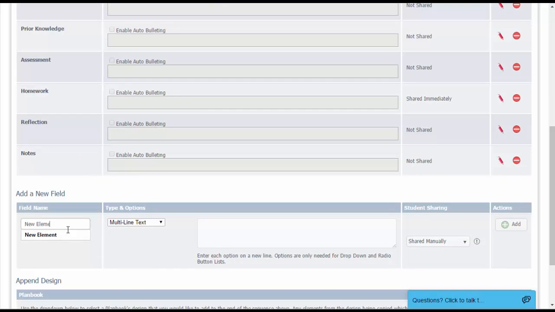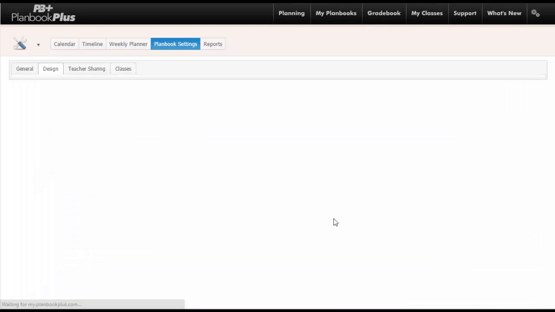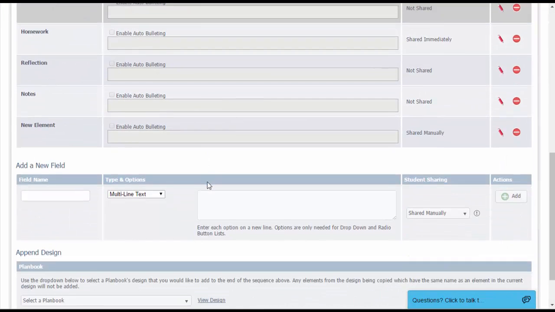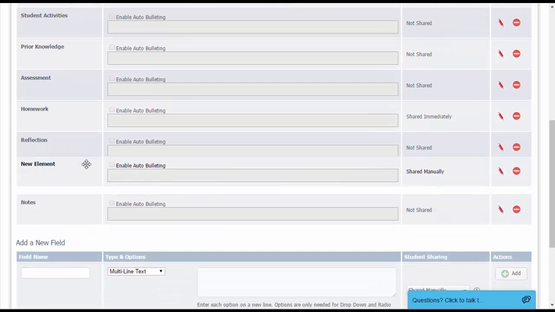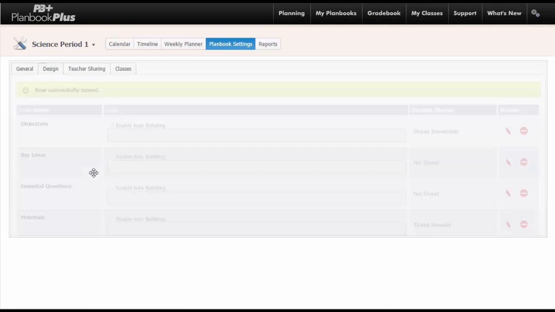Add a new element at the bottom by simply inputting a name and choosing the sharing options. If you want to reuse a template from another plan book, you can append that design into your current plan book. All elements can also be rearranged simply by clicking and dragging them to the location you desire.